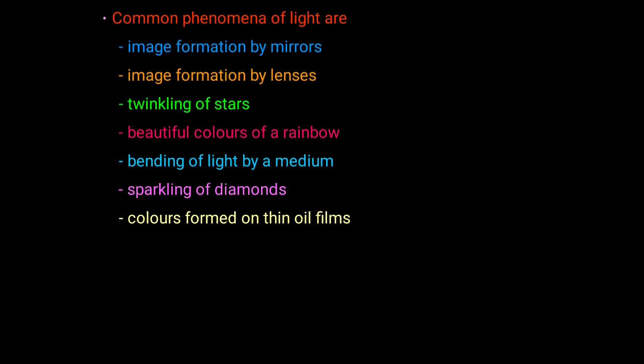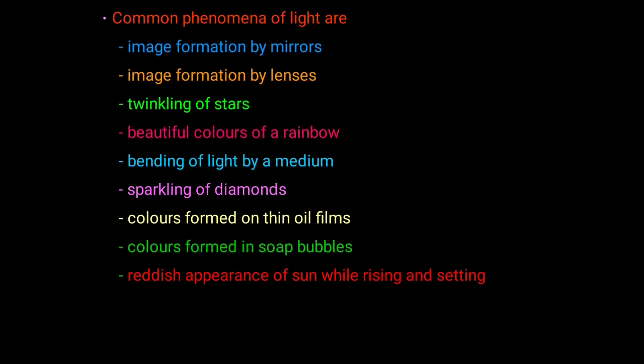Sparkling of diamonds, colors formed on thin oil films, colors formed in soap bubbles. You can see the small babies, they used to play with the soap bubbles, and they are very colorful and very beautiful, and that phenomenon is also because of the light. Reddish appearance of the sun while rising and setting. Sunset and sunrise is a very beautiful thing that you can observe in nature. Blue color of the sky, this is the scattering of light, and many more. Okay, these are the common phenomena related to light.